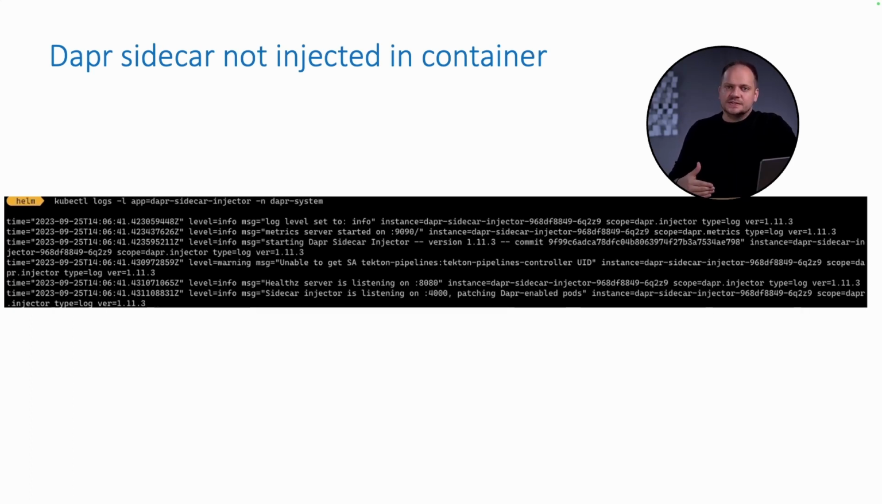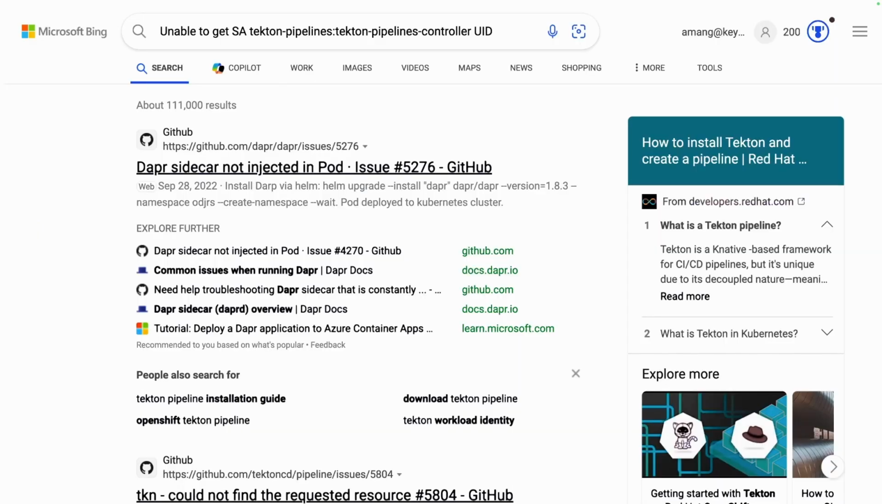Now, clearly, such a situation usually suggests that there might be an error indicated in the sidecar injector, right? Here's the log we saw. Reading through the logs, the only triggering part seemed to be "unable to get SA tekton-pipelines-controller UID." It's a tongue twister, I'll give you that. And it's a bit of mumbo jumbo even. Now, I believe that the very next thing we did was the typical thing anyone else would do as well.